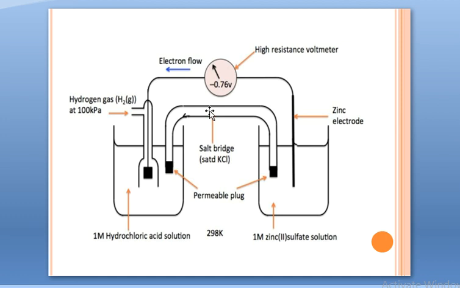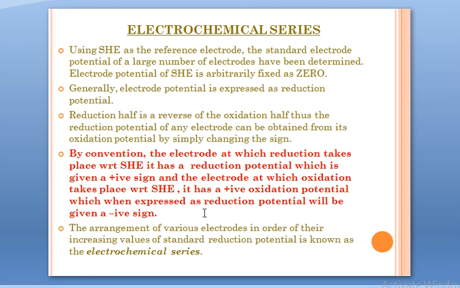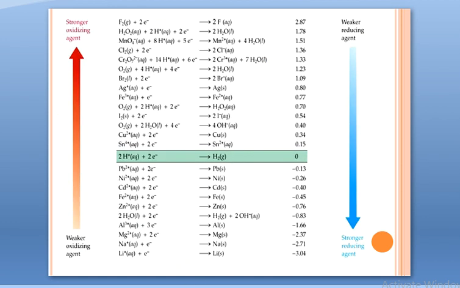Minus 0.76 volt is the reduction potential of zinc. Right? It is very simple because the reduction half is just a reverse of the oxidation half. So you keep the value the same, you just change the sign. Thus reduction potential is equal to minus oxidation potential. And this arrangement we call the electrochemical series.